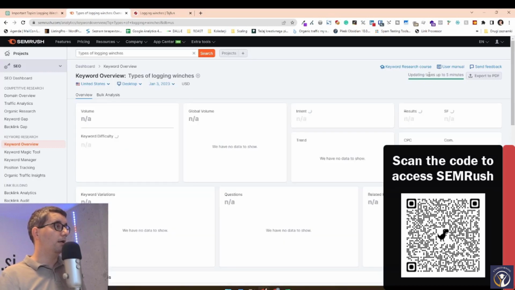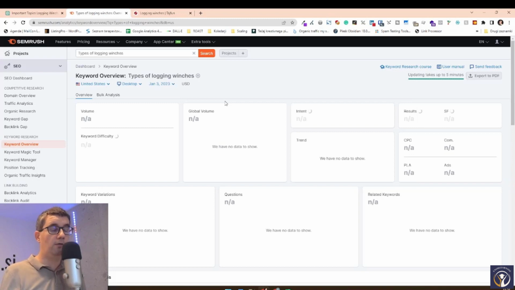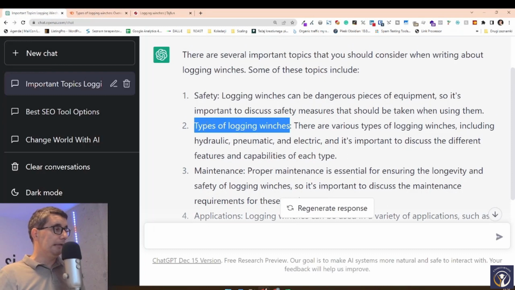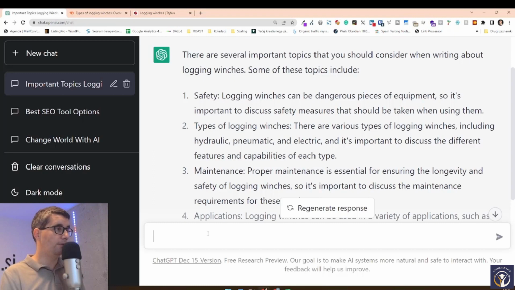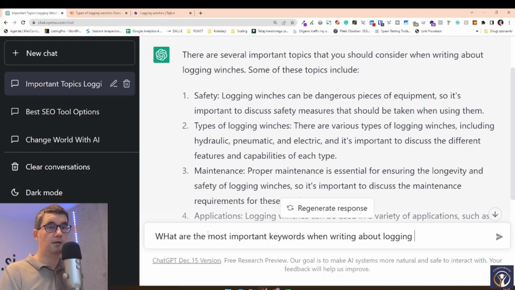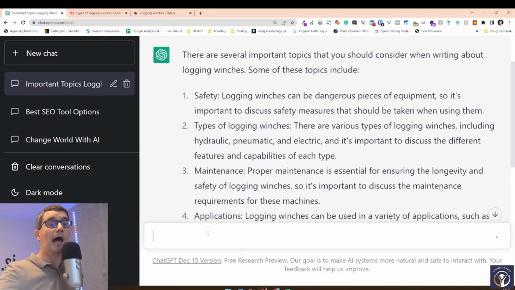So not all of the keywords, of course, are going to have search volume. This is why we want to check each of those keywords that we get from ChatGPT and figure out how much volume they have, right? We can always go into details and go, all right, it told us that we have to write about different types of logging winches, and then we ask some more. What are the most important keywords when writing about logging winches? And it's going to tell us the keywords that we want to use within the article.